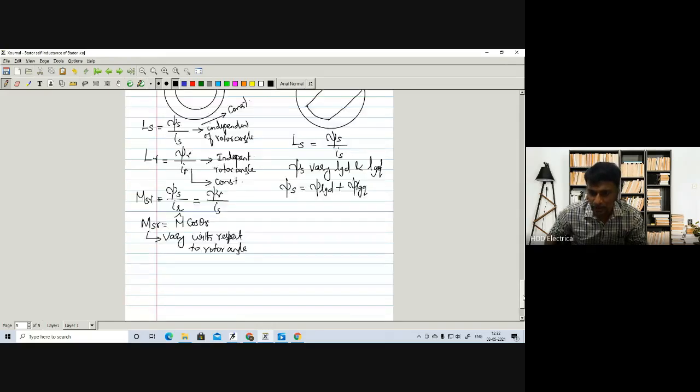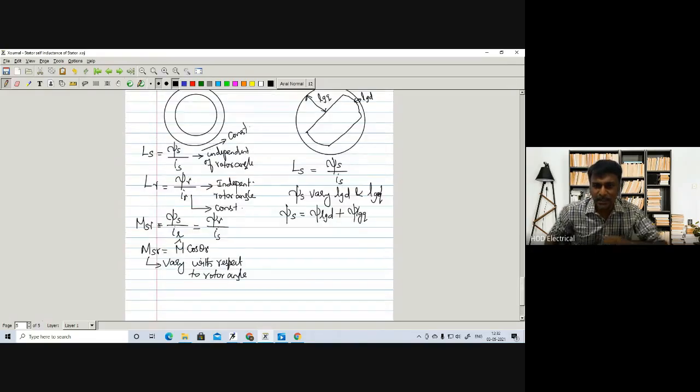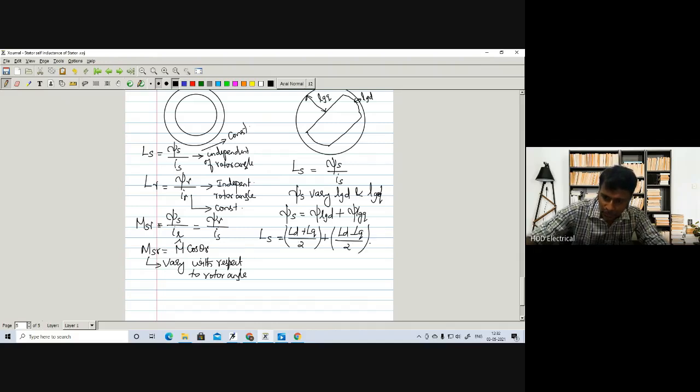So accordingly, we finally derive the equation of self-inductance of the stator: Ls is equal to (Ld plus Lq) divided by 2 plus (Ld minus Lq) divided by 2 into cos theta.